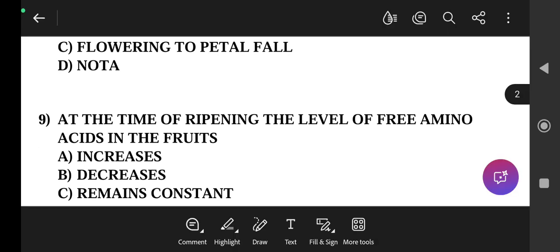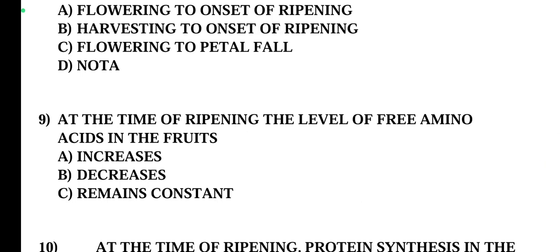Now question number 9. At the time of ripening, the level of free amino acids in fruits increases, decreases, or remains constant? At the time of ripening, the level of free amino acids in the fruits decreases, because there is an increase in protein synthesis, and proteins are made up of amino acids. When amino acids combine, they form proteins. Hence, at the time of ripening, there is an increase in protein synthesis, as a result of which there is a decrease in free amino acids.